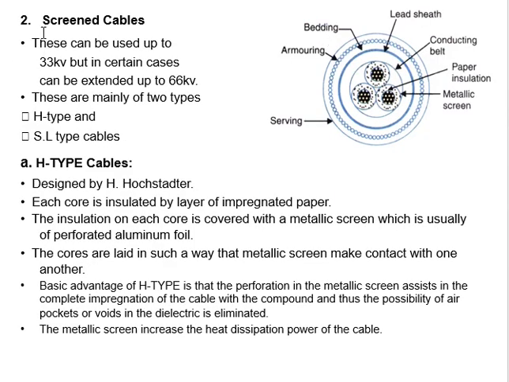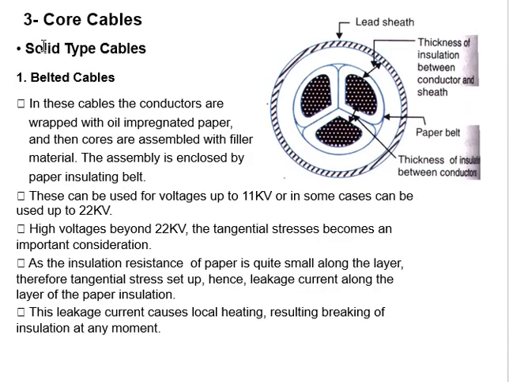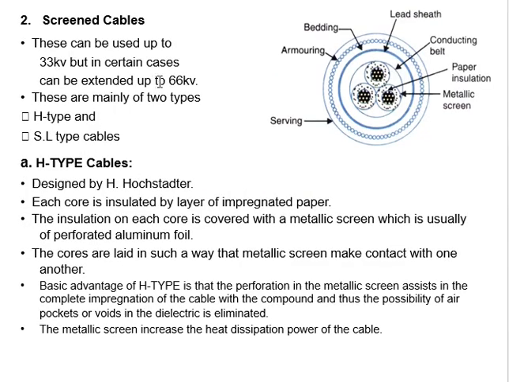Next, the screening cable. This is the screening cable. If your voltage is beyond 22 and up to 66, we are using a screening cable. If your voltage is 11 to 22, then we are using a belted cable. If your voltage is above 33 and up to 66 kilovolt, we are using a screening cable. Based on the voltages we are differentiating, and based on the insulation also we are differentiating. This type of cable is again differentiated into two parts, H type cable and SL type cable.